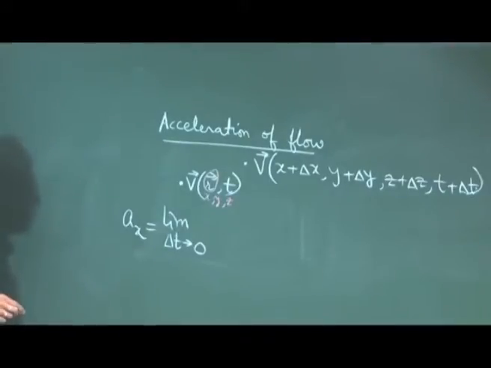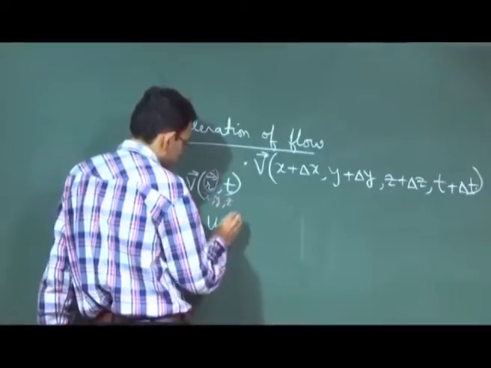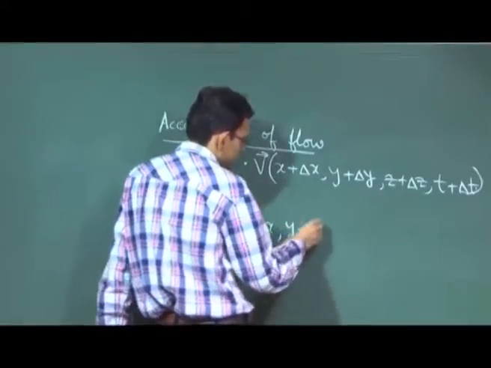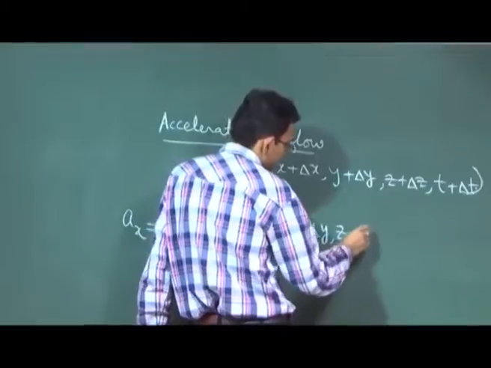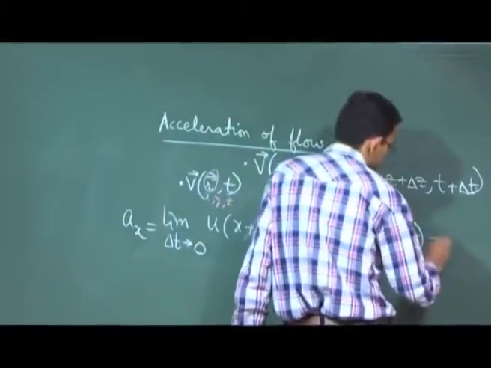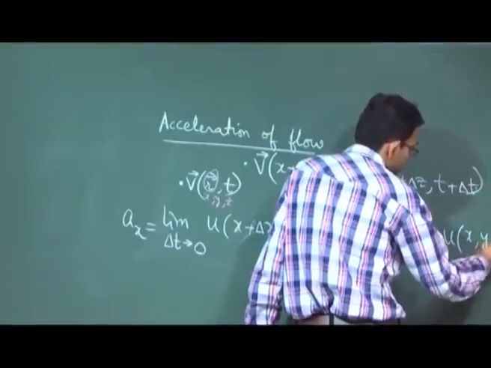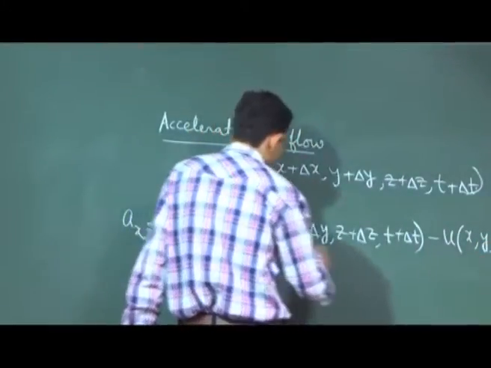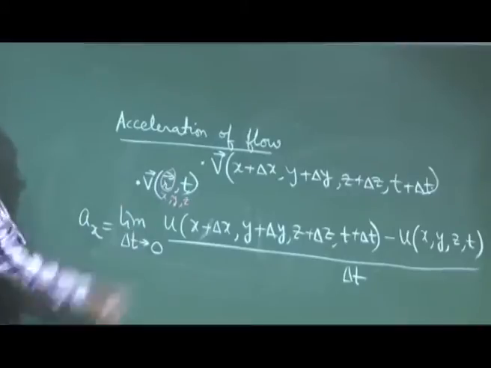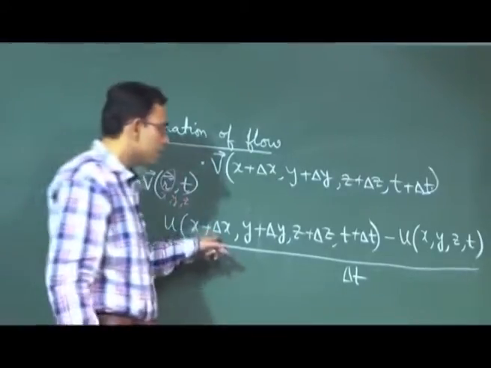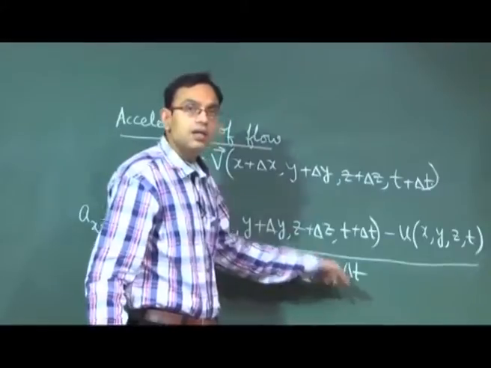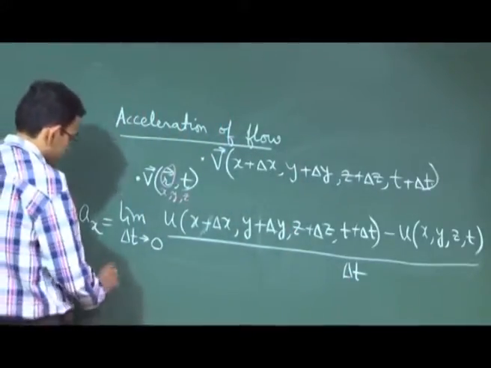So, limit as delta t tends to 0, new velocity minus old velocity, these are x components because we are writing acceleration along x, divided by delta t in the limit as delta t tends to 0.